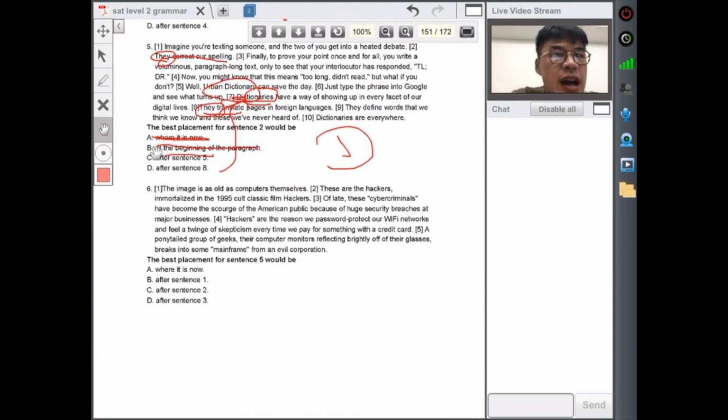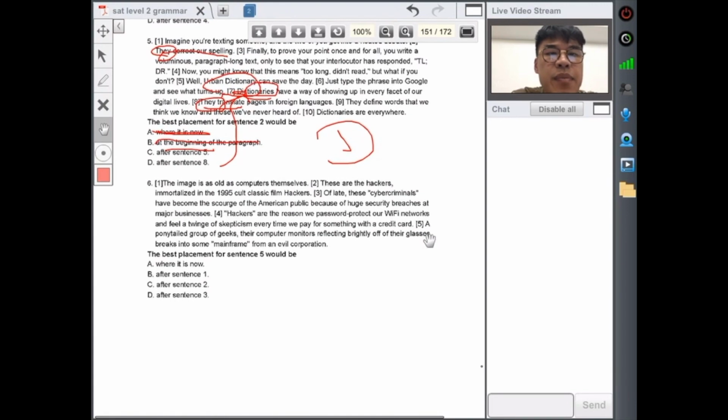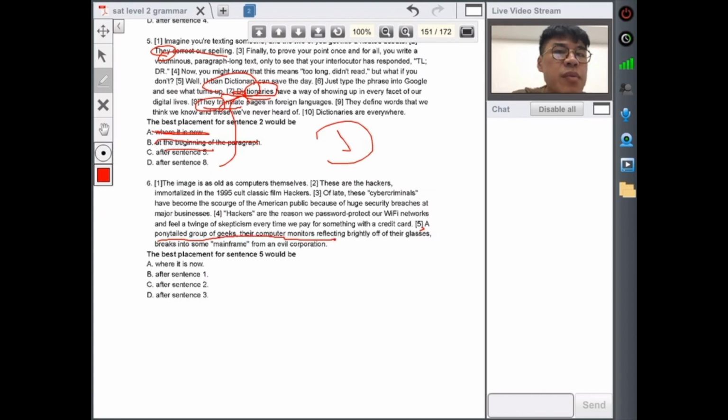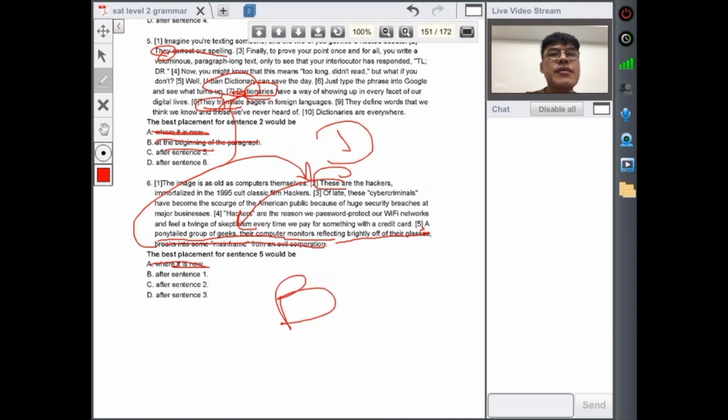Number 6. So line 5, a ponytail group of geeks, their computer monitor reflects brightly off their glasses, break into some mainframes, some evil corporation. The image is as old as computers themselves. All right, so if you have this one, where it is now sounds weird. So a ponytail group of geeks, their computer monitor reflects brightly off their glasses, breaks into the mainframe from the evil corporation should be right here, because these geeks is talking about these geeks right here, right? So after sentence 1, B. Okay, moving on.